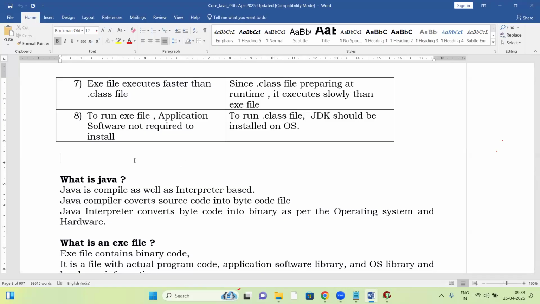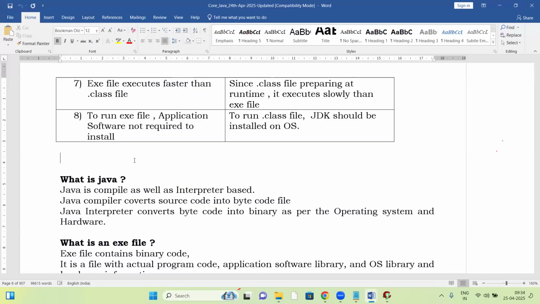The main focus is on improving your coding skills: how to develop your coding skills, how to build your logic, and all that. Yes, 100% I'll make you an expert in coding skills. No doubt, 100% assurance from my side. You will get good coding skills and get success in Java.